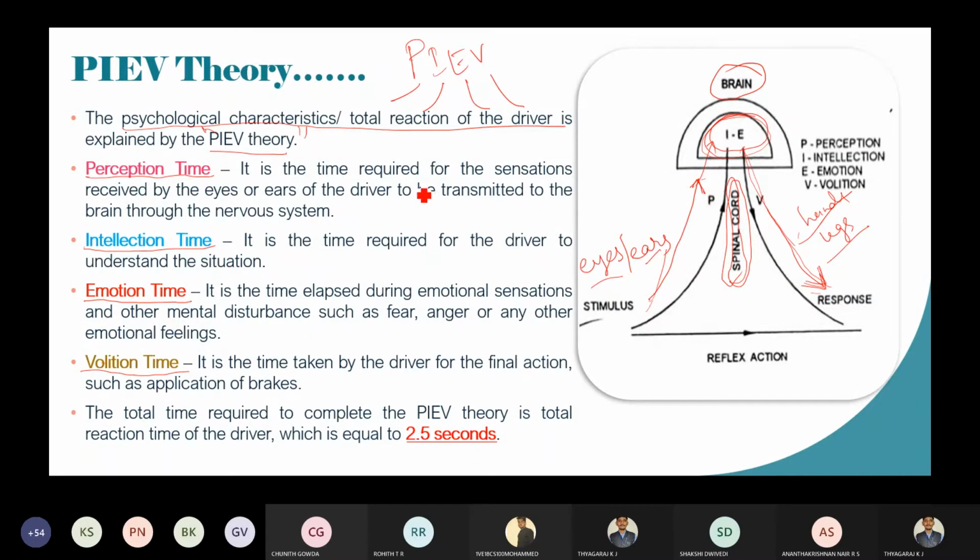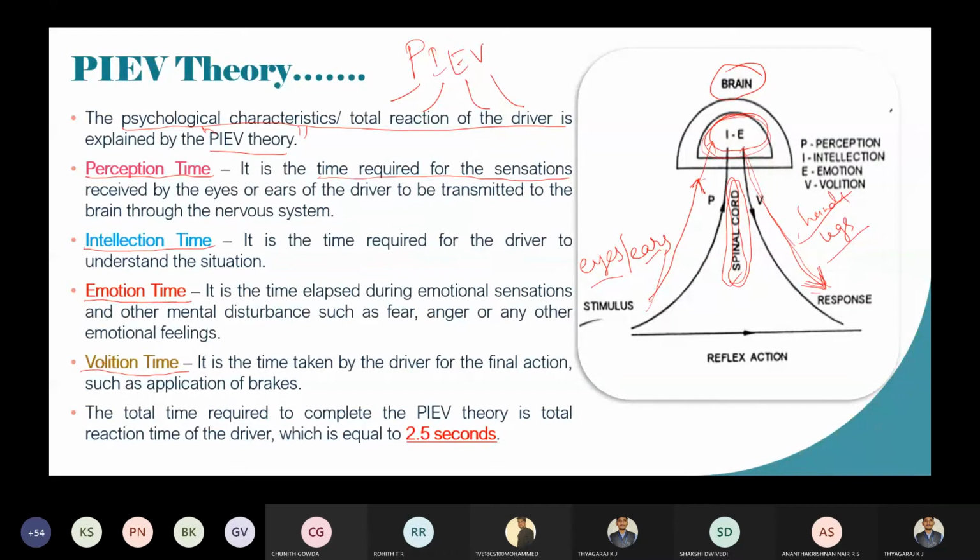Perception time means it is the time required for the sensations. I told you, whenever the driver is able to sense the object, that is through eyes or ears, it is the time taken to sense the object. Remember, in the exam also they will ask this PIEV theory. So you should be able to answer that perception time means it is the time taken by the driver to sense the object. This is a simple statement.